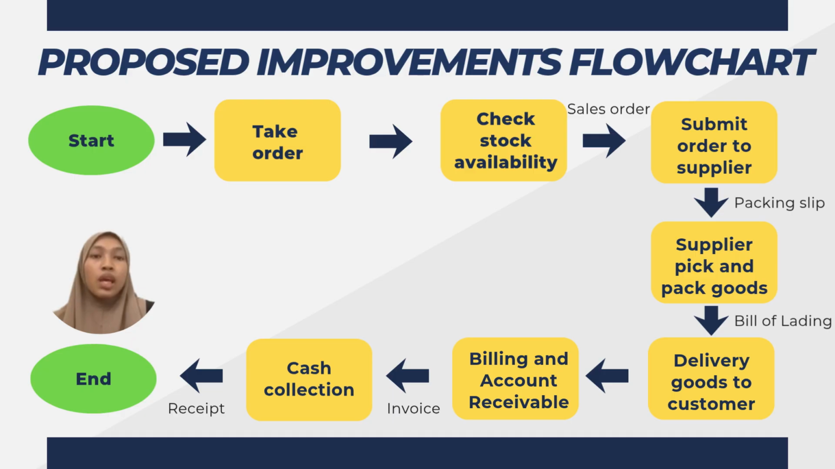The next step is cash collection, where the company receives payment from the customer. A receipt is then issued as a proof of payment. Finally, the process reaches the end of the revenue cycle where the transaction is completely successful.